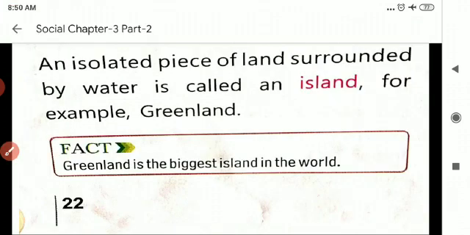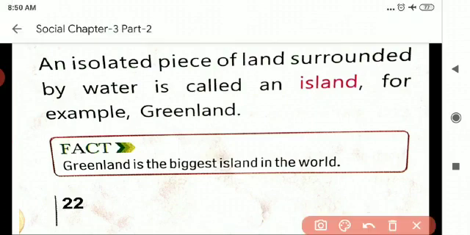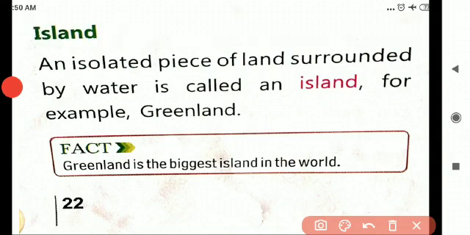Shall we move to the next one? Yes, this one is different from that. Continents and oceans. Island. What is this? Island. Very, very important thing, children.